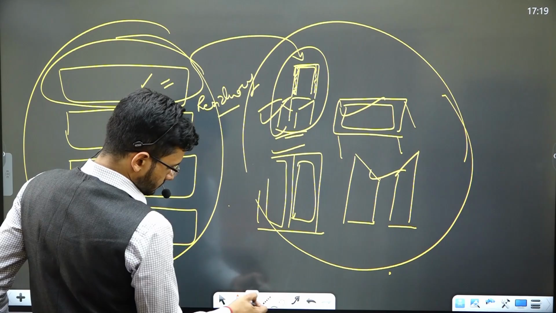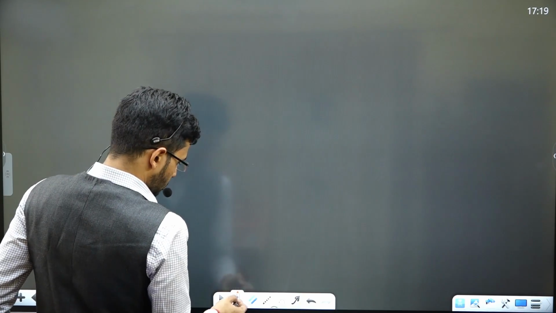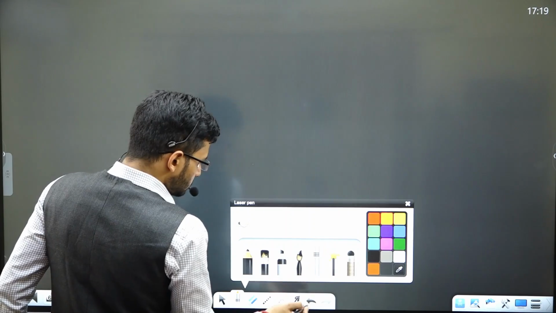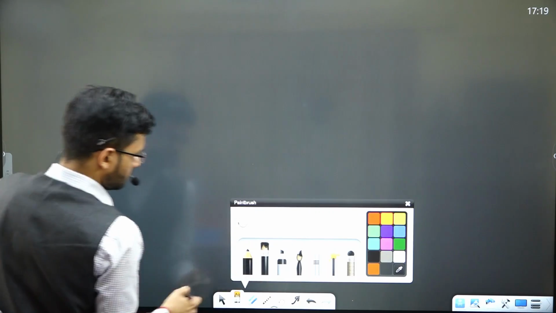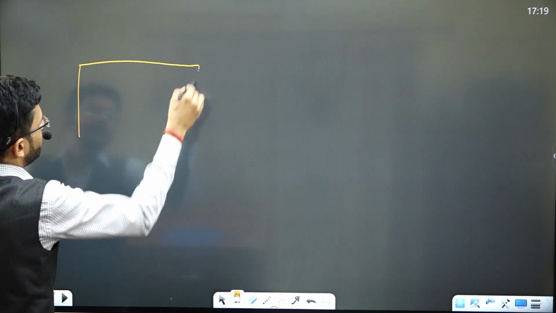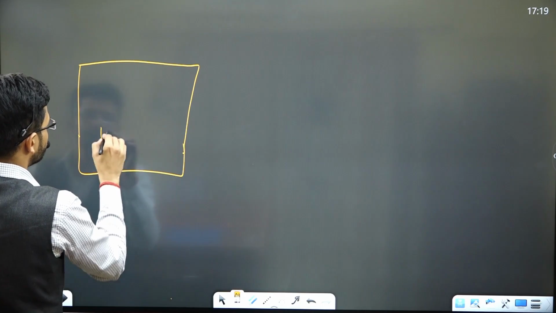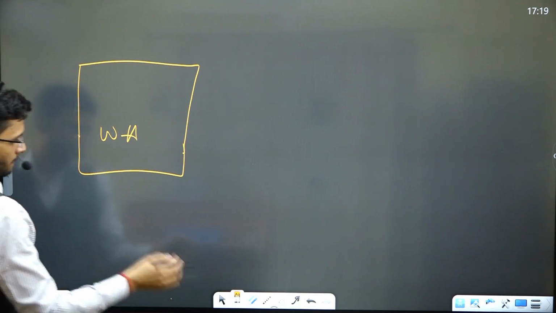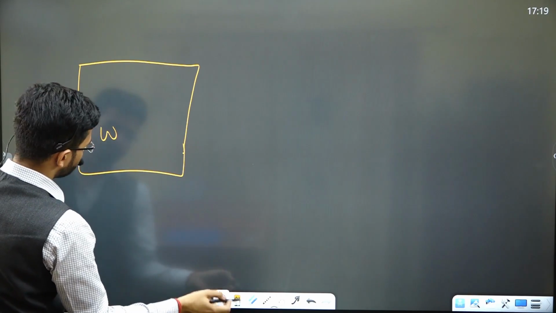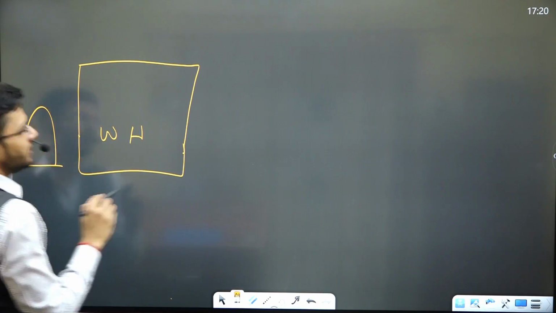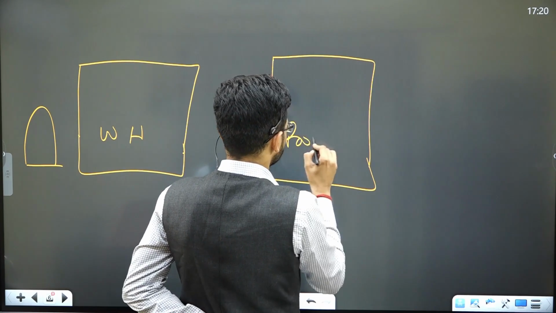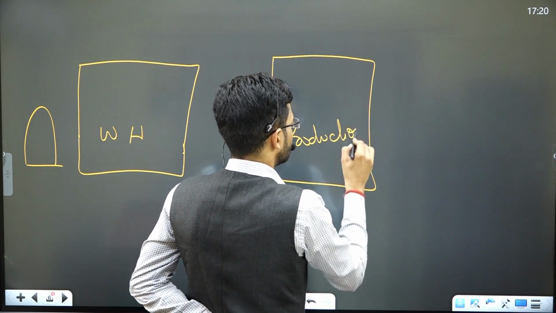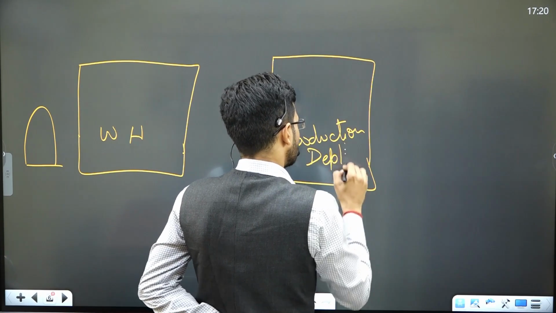Okay, let us see one example. So guys, that's my warehouse. This is my warehouse. This is the entry gate of my factory. This is my warehouse, and this is the production department.